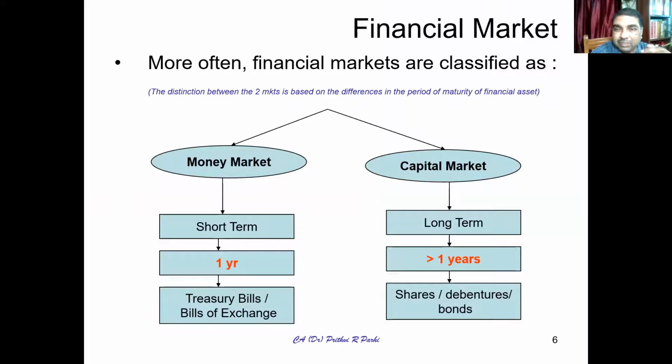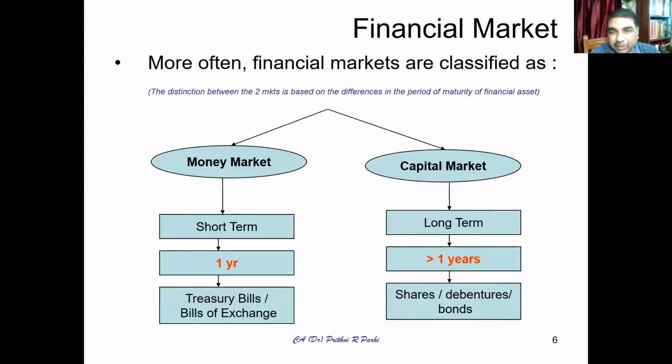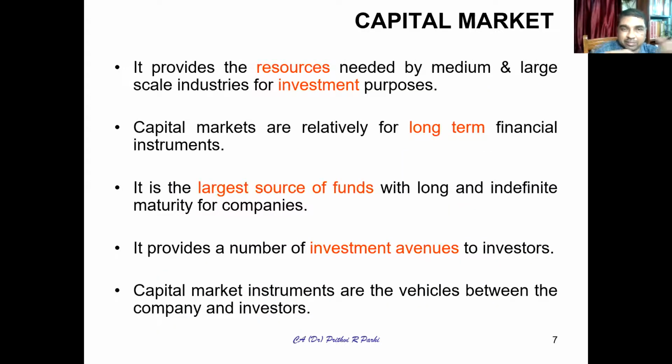And if financial instruments like shares, debentures, bonds, one needs to issue or one needs to invest in this kind of instrument, he has to go to a different market, which is called the capital market. And the duration of the instruments which are bought and sold in this market are more than 1 year. This is what we have understood. Okay. And this long-term finance market can be referred to as the capital market. So if you try to understand what is this capital market or what is the need of this capital market,